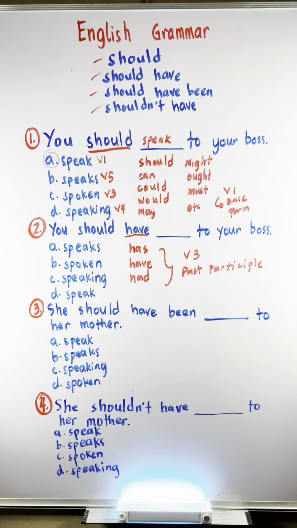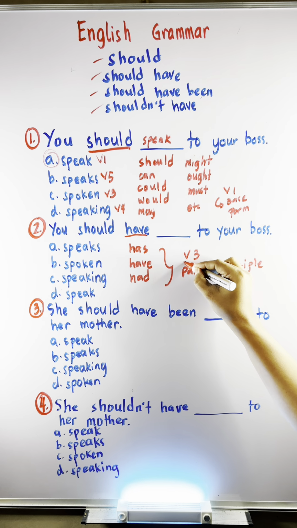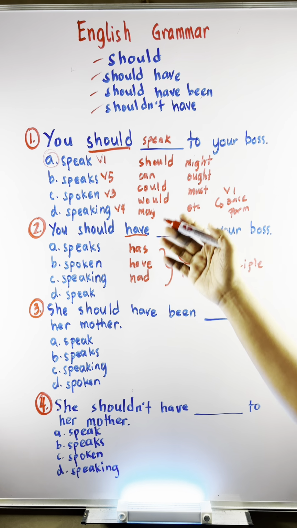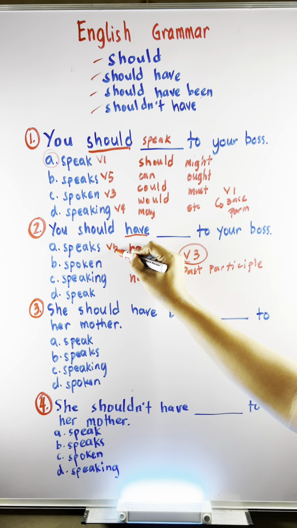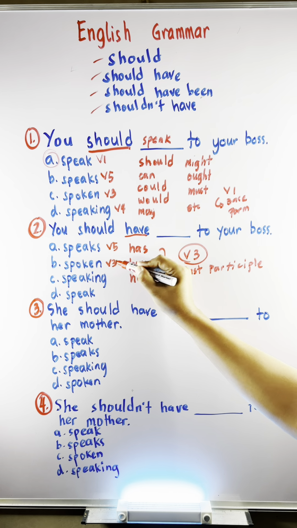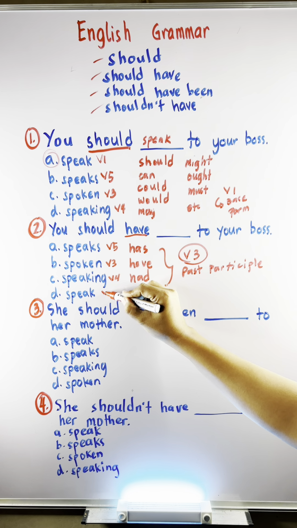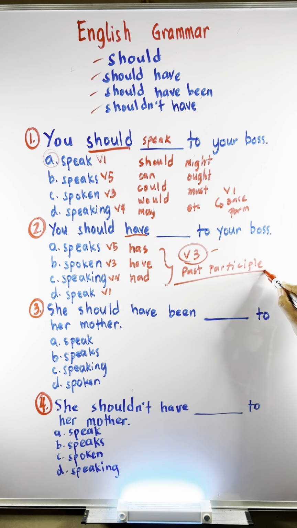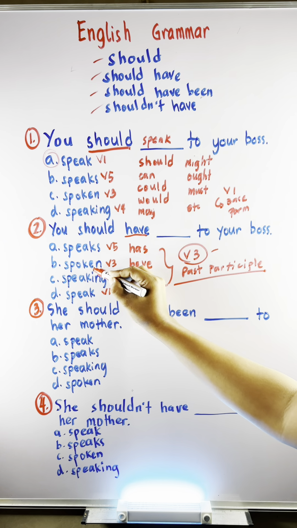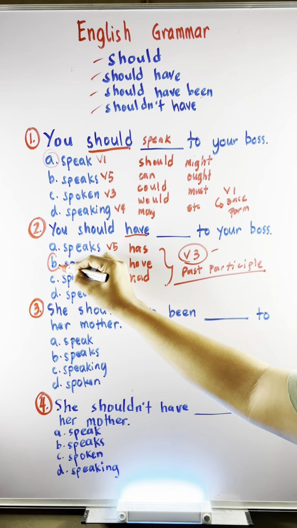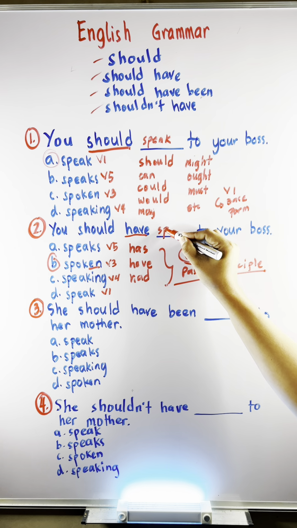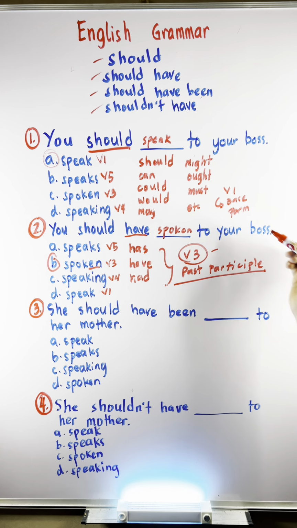Again, speaks is not verb 3. It is called verb 5. So this is verb 5. The verb 3 is letter B. Letter C is verb 4. Letter D is verb 1. So the answer is B. You should have spoken to your boss.